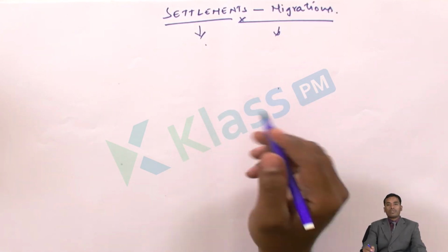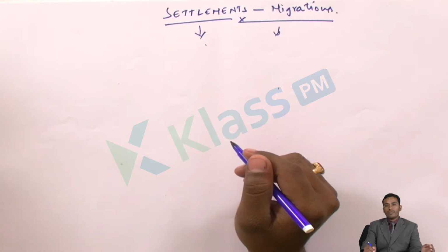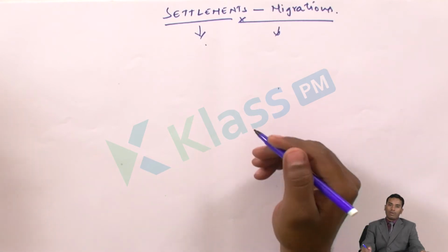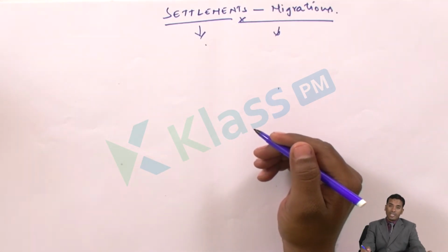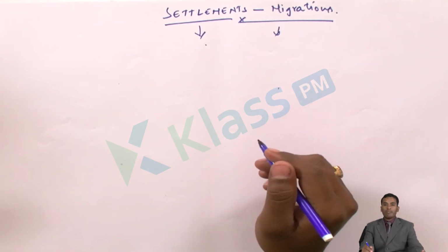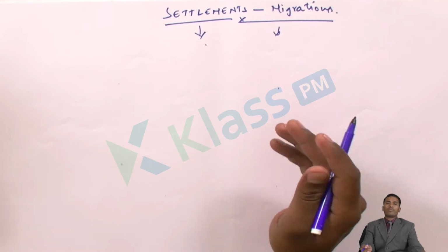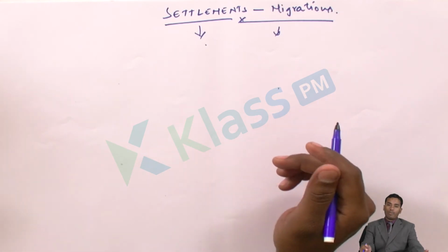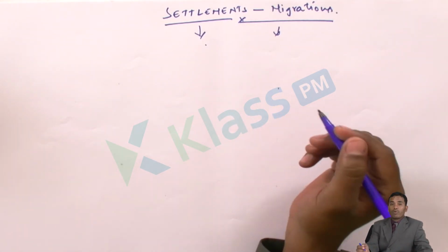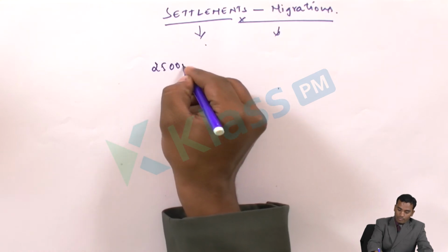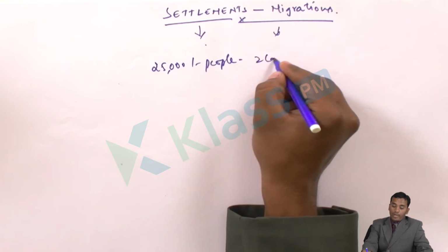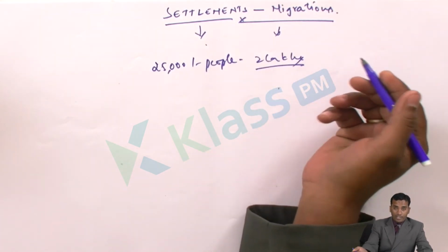So first of all, if we see the settlements, what types of settlements can we find? The human habitats, generally what we call human settlements, what type can we see in our country? For example, the city of Shimla was earlier planned for only some 25,000 people, but now the population of Shimla town is more than 2 lakhs, approximately. That means the planning of that town was made for only 25,000 people.